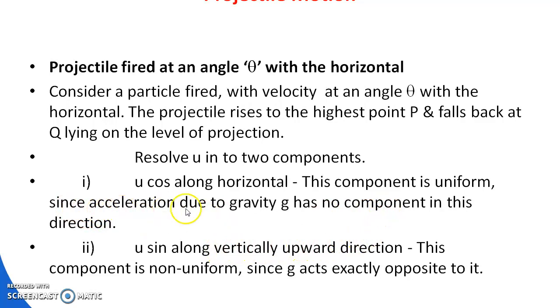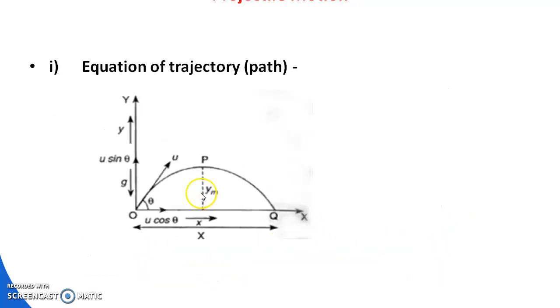Since acceleration due to gravity g has no component in the horizontal direction, it is uniform in nature. But in the vertical direction, since g acts exactly opposite, it is non-uniform in nature.